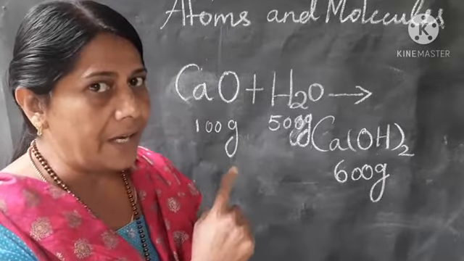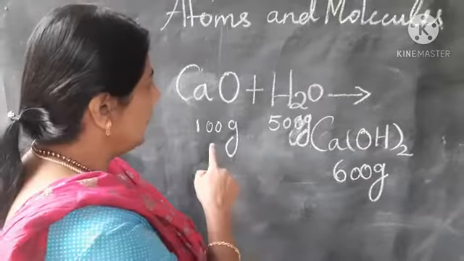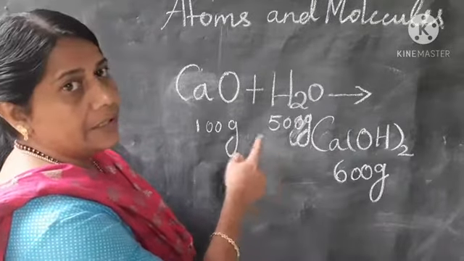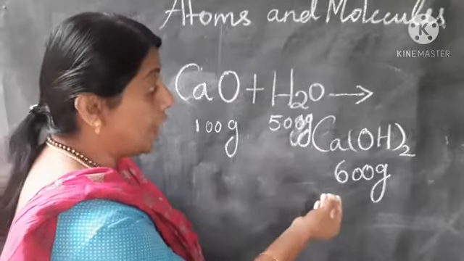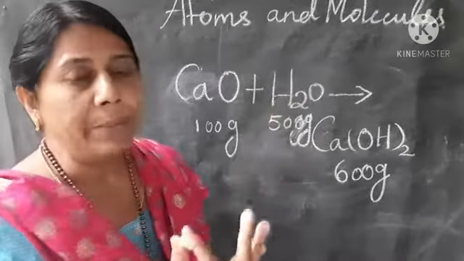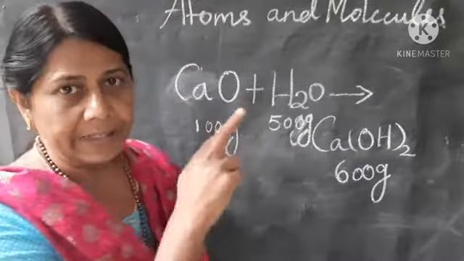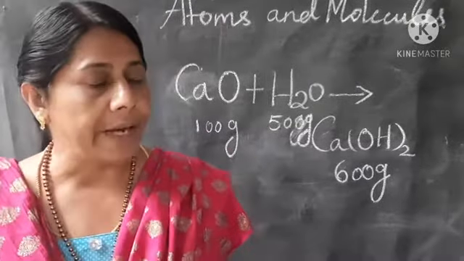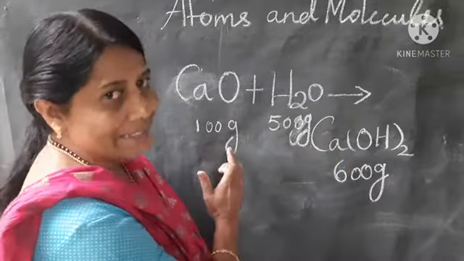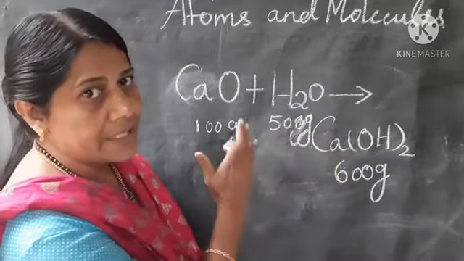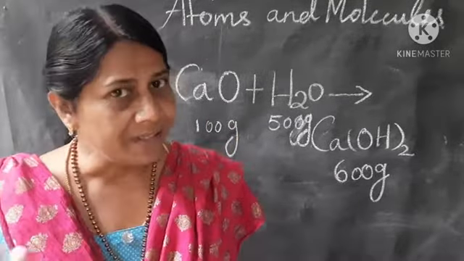Mass is neither created nor destroyed in a chemical reaction. So, if we have taken different amounts of reactants, the product mass will be the total of the reactants. The mass of the substances on both sides will be equal. This is what the law of conservation of mass says.